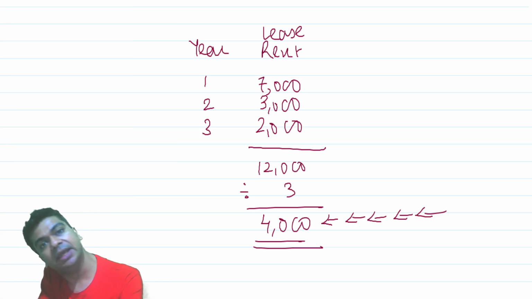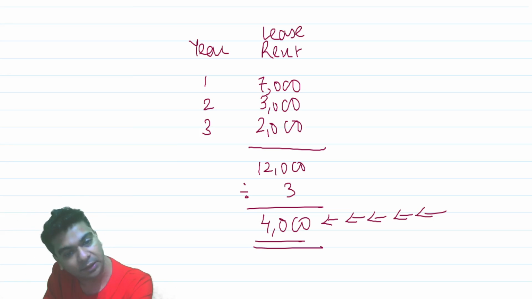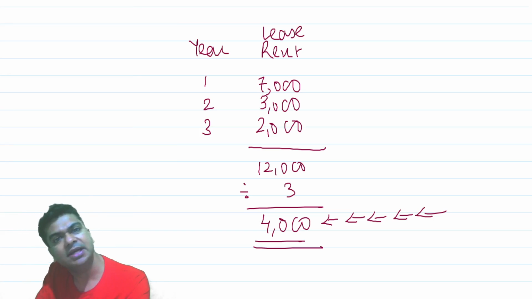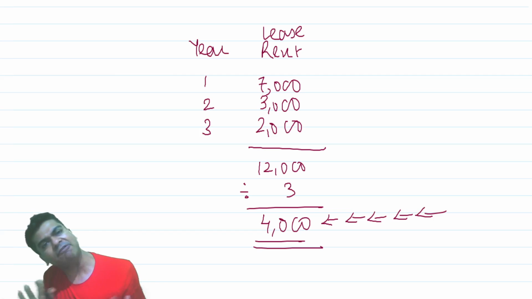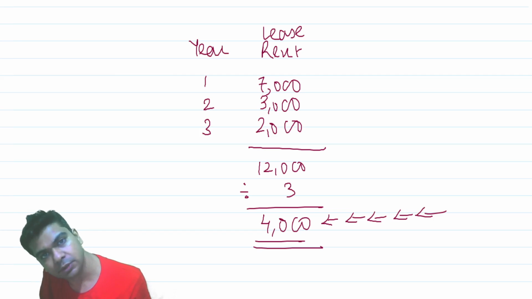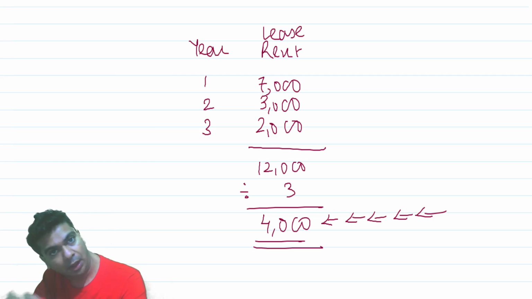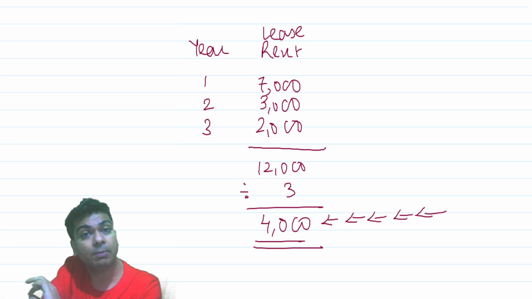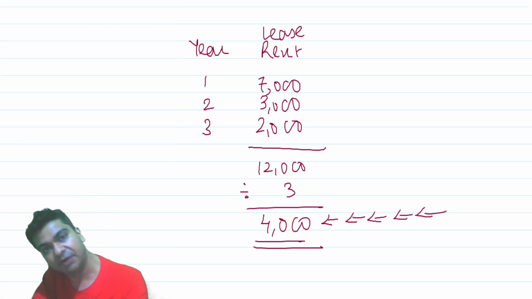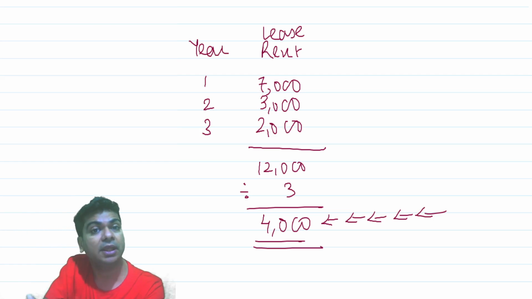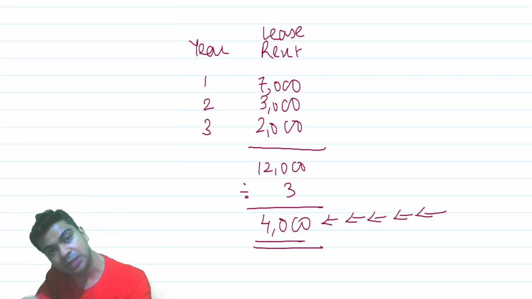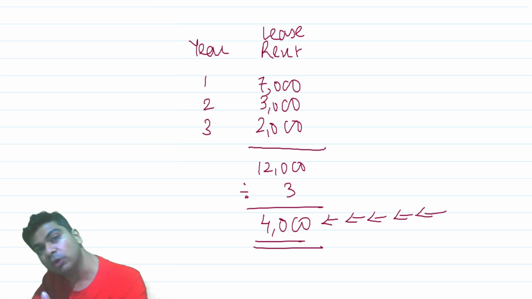The total that I'm paying in 3 years is 12,000, and it is a lease agreement for 3 years. So on average, this lease is costing me 4,000. A rational person will not be surprised at the first year lease rent. The rational person will think that overall my expense will be 4,000.